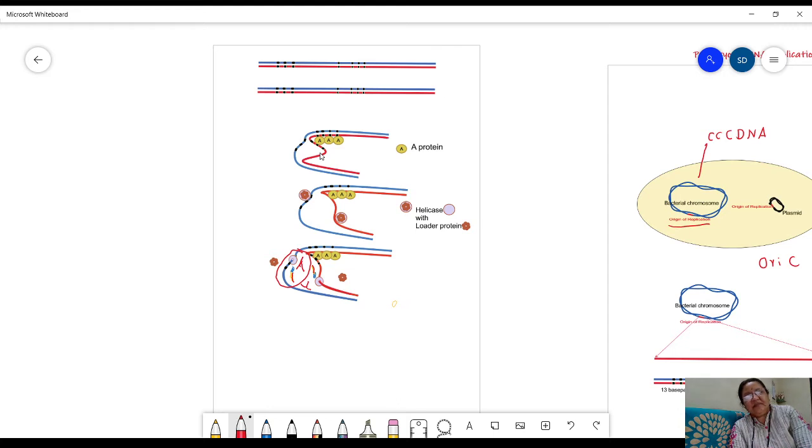Once these single stranded regions are available, the helicase enzyme binds to them. Helicase comes into role over here. Helicases are the enzymes which destabilize the helix. They separate the two strands of DNA. Once they bind to this single stranded region, they go on destabilizing the helix.